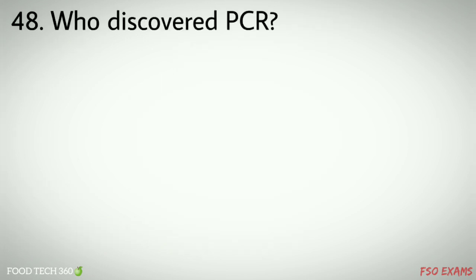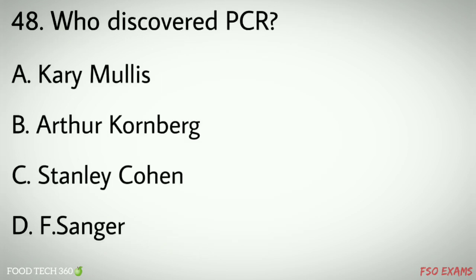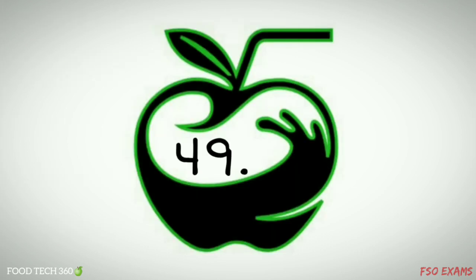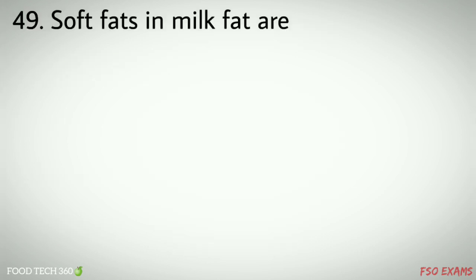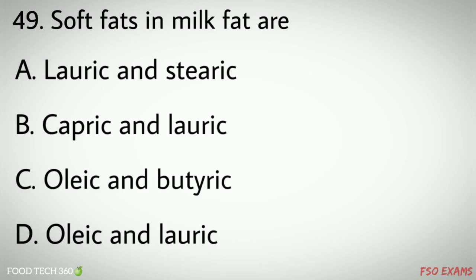Question number 48. Who discovered PCR? Options A. Carey Mullis, B. Arthur Kornberg, C. Stanley Cohen, D. F. Sanger. Correct answer A. Carey Mullis. Question number 49. Soft fats in milk fat are options A. Lauric and stearic, B. Capric and lauric, C. Oleic and butyric, D. Oleic and lauric. Correct answer C. Oleic and butyric.